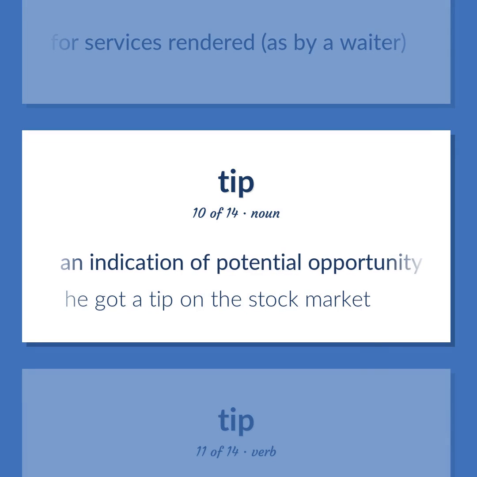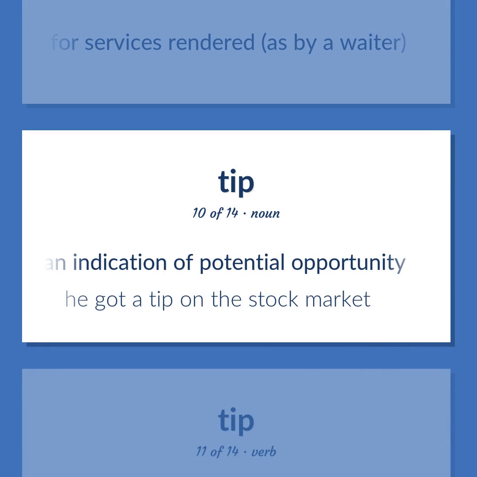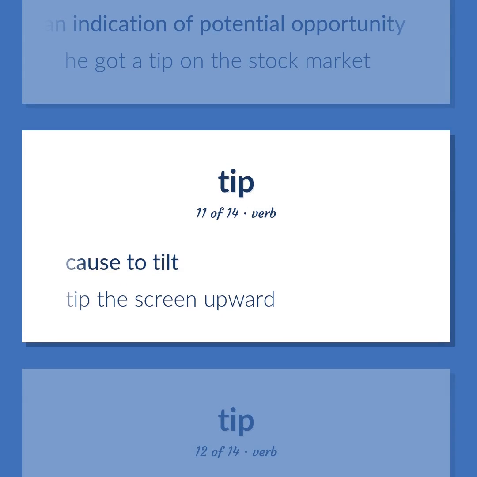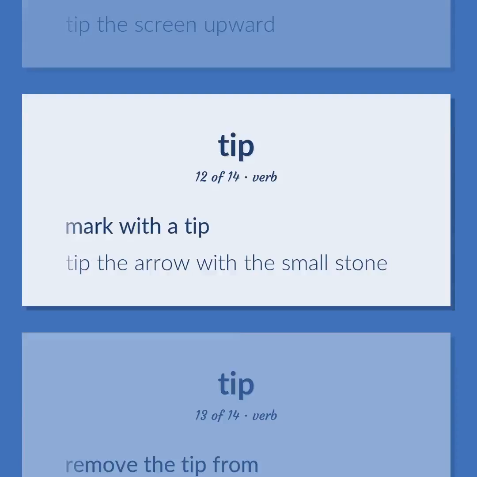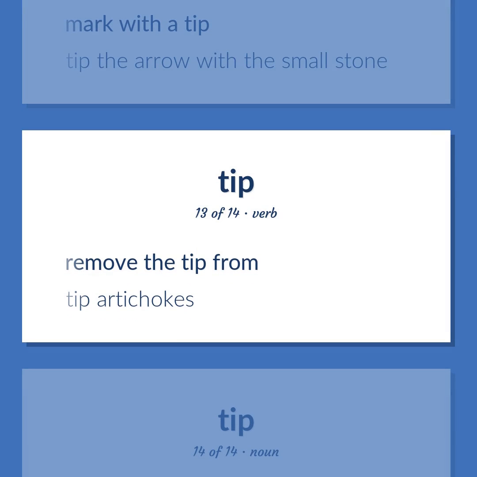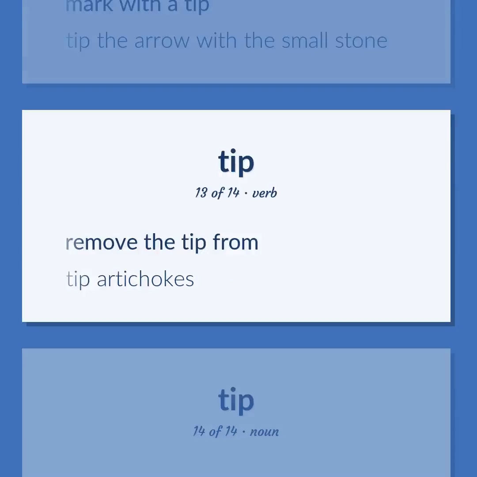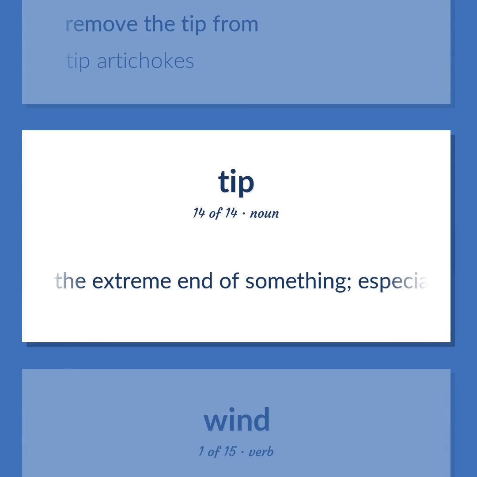An indication of potential opportunity. He got a tip on the stock market. Cause to tilt. Tip the screen upward. Mark with a tip. Tip the arrow with the small stone. Remove the tip from. Tip artichokes. The extreme end of something, especially something pointed.